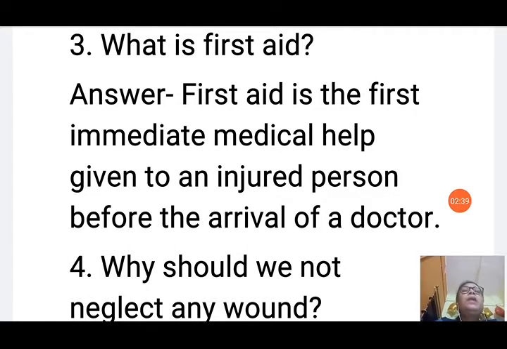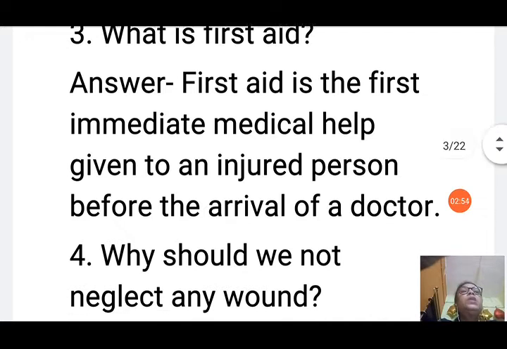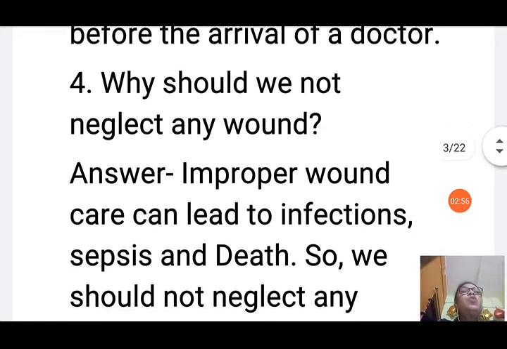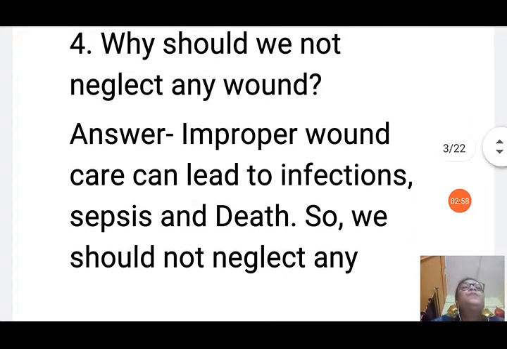So before the arrival of the doctor, we must make the patient comfortable and it should be given very quickly, and you know that a doctor is not always available everywhere. So before going to the doctor, you must take care that the condition of the patient is not worsened more.